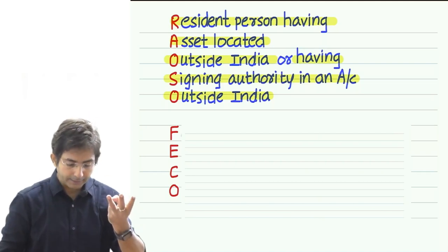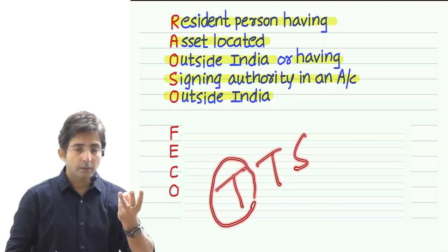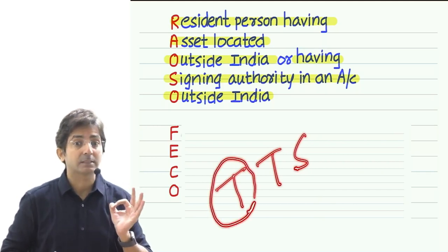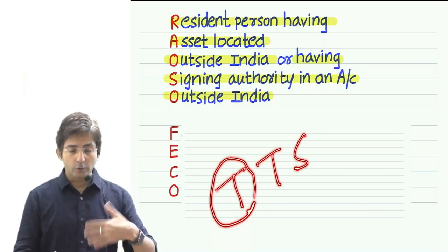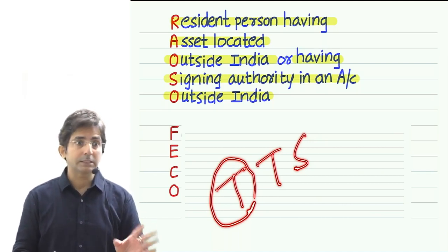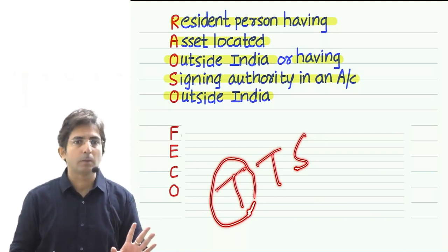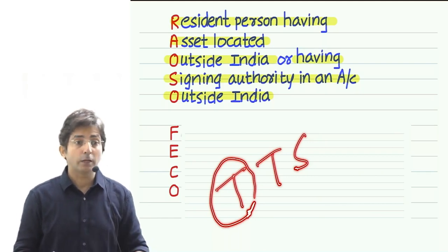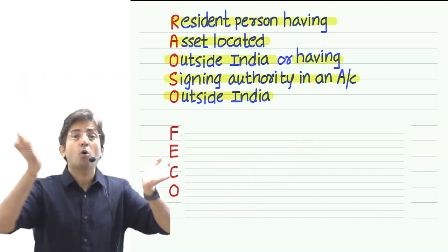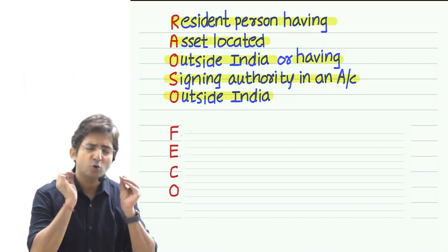See, 3 criteria. It is TTS. First T stands for turnover of more than 60 lakhs. In case of a business, if your turnover is more than 60 lakhs, you have to file the return. More than 60 lakhs turnover means you are growing, you are having high income. Now you might argue, "No, Baba, turnover is more than 60 lakhs, I have got so many expenses. My net profit is 0."